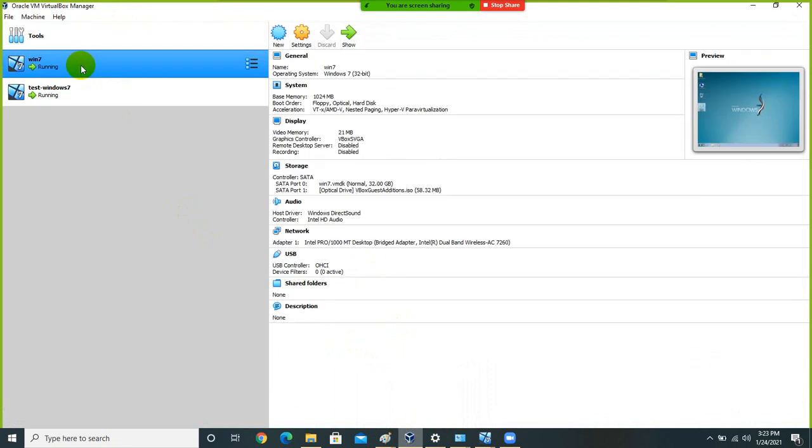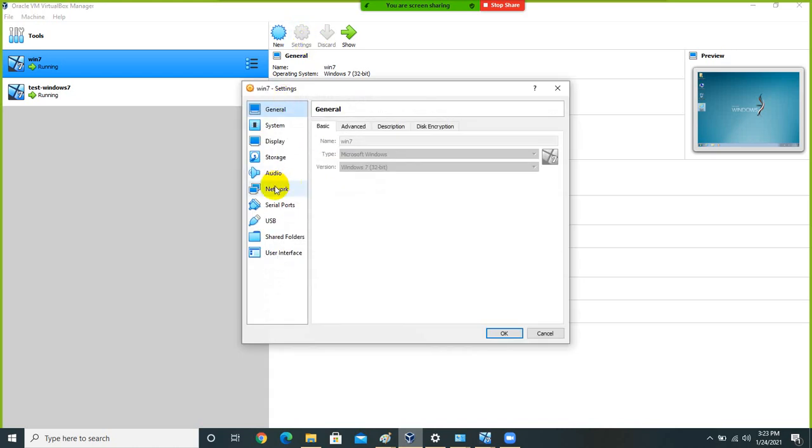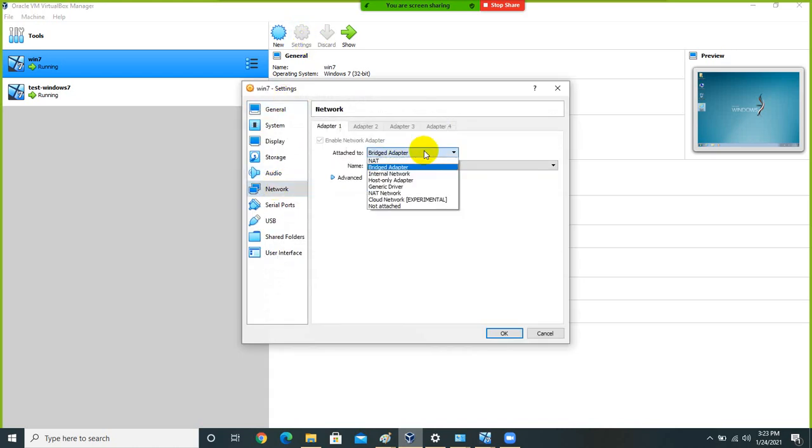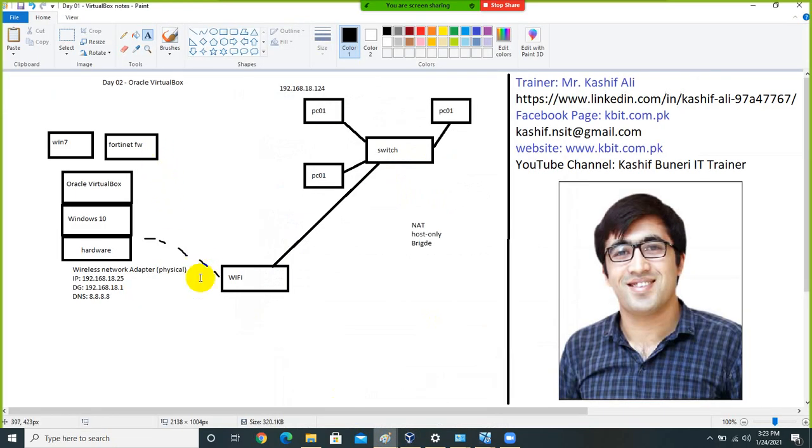So first of all, I will go to settings and I will connect one adapter to the bridge. So bridge adapter means this is my WAN port. This port is directly connected to Wi-Fi, which is called a WAN port, right?